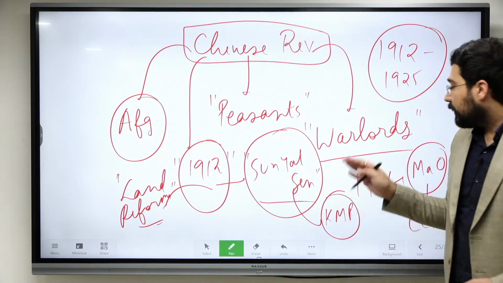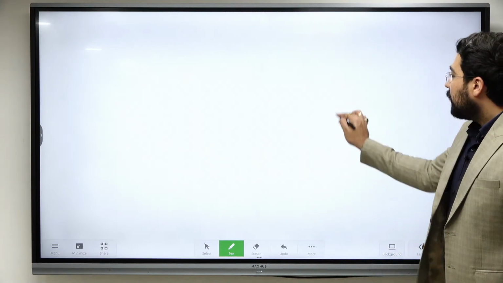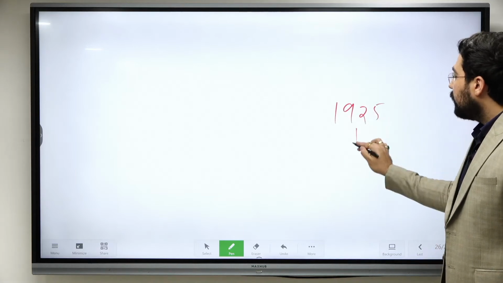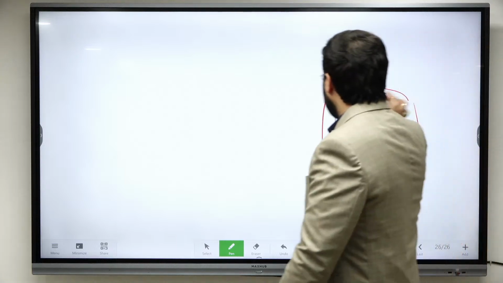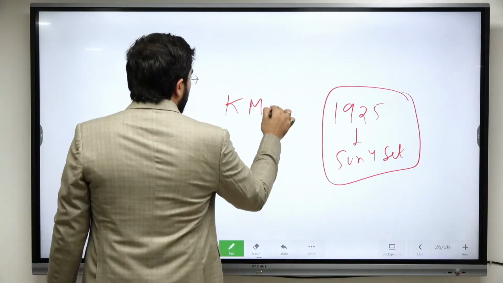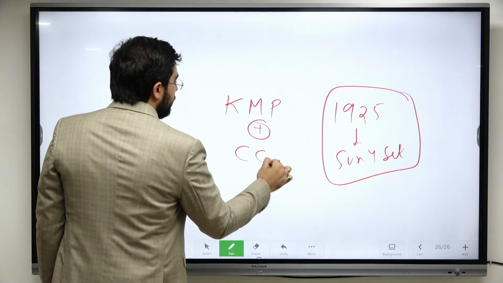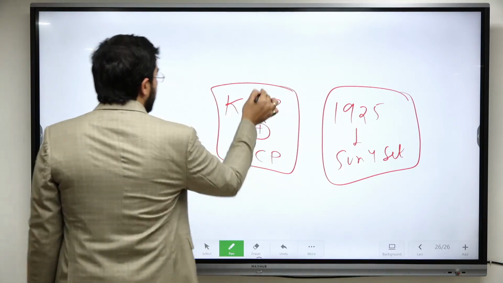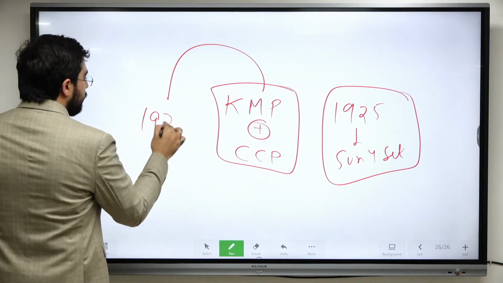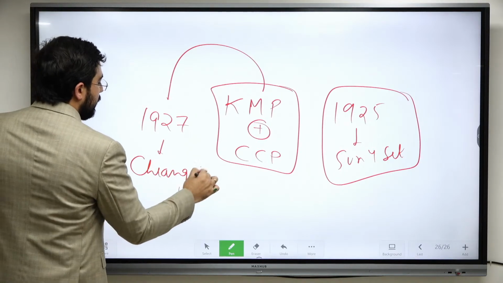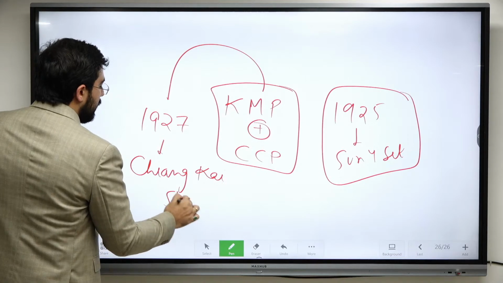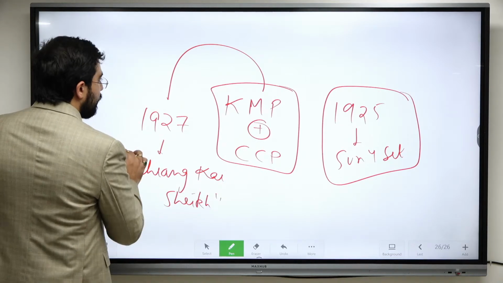So till 1925, when Sun Yat-sen was in power, both KMP as well as CCP were able to work together. After his death, from 1927, the leadership of KMP went to Chiang Kai-shek.